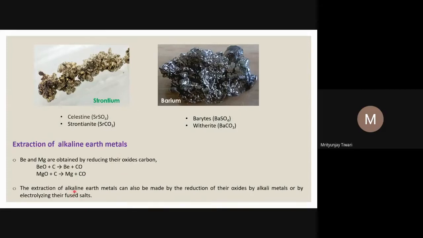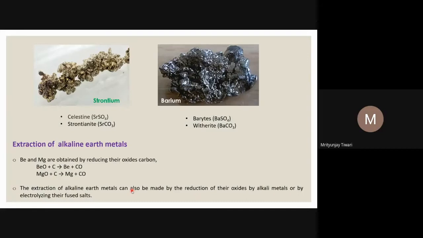The extraction of alkaline earth metals can also be made by reduction of their oxides by alkali metals or by electrolyzing their fused salts. And how to electrolyze fused salts to get the pure metal, we have seen for the alkali metals.